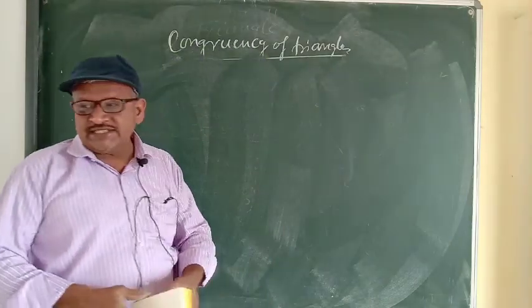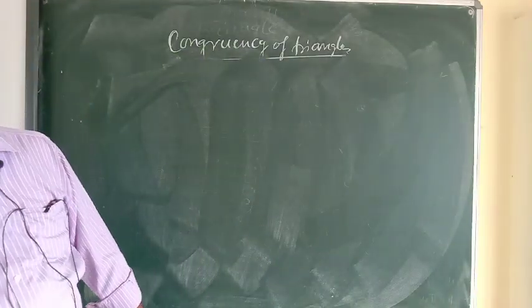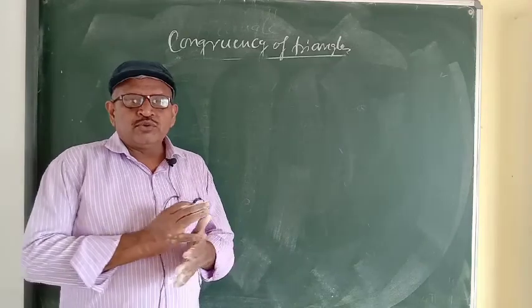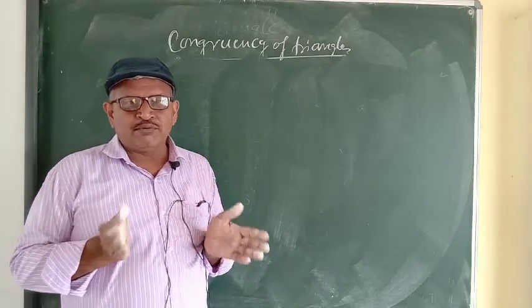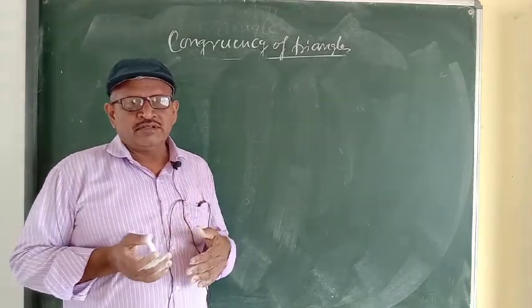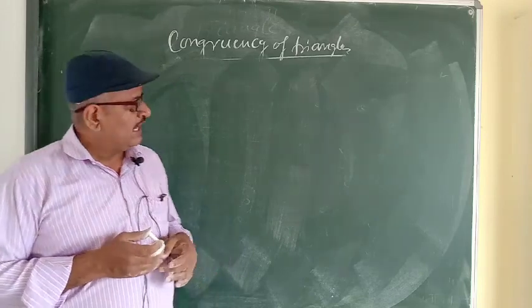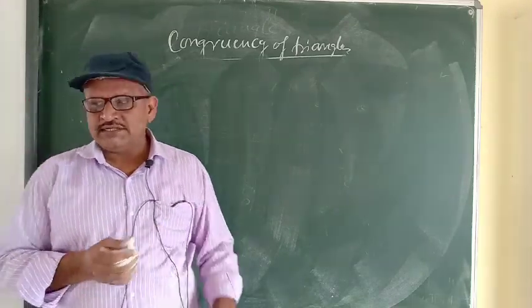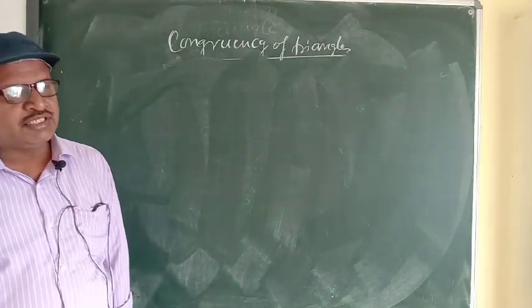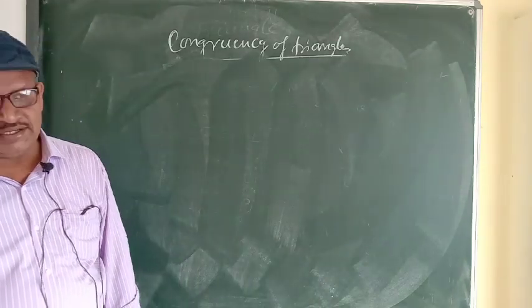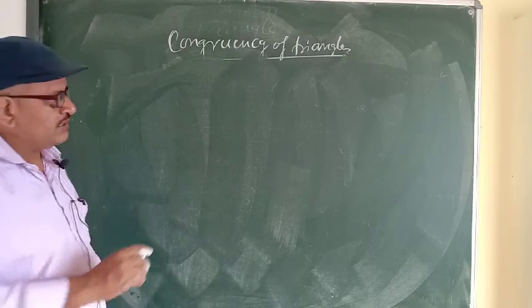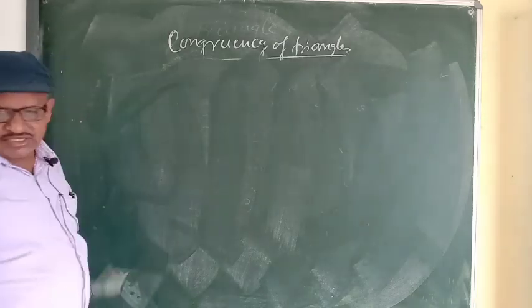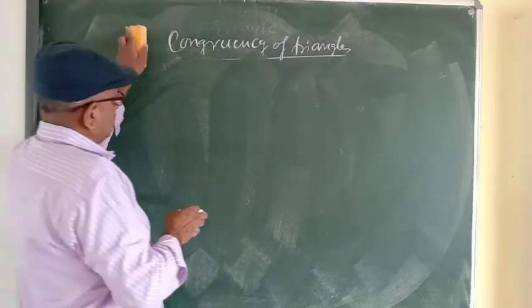So how can we check the corresponding sides? I have told you, in two congruent triangles, sides opposite to equal angles are called corresponding sides, and angles opposite to equal sides are corresponding angles. Now we will see the criteria of congruency of triangles. The next topic is criteria, or you can say conditions, of congruency of triangles.